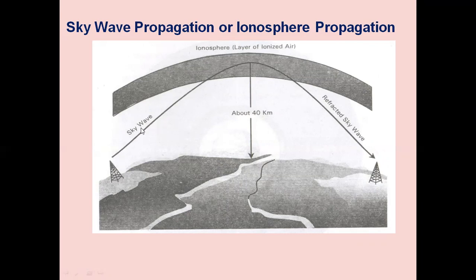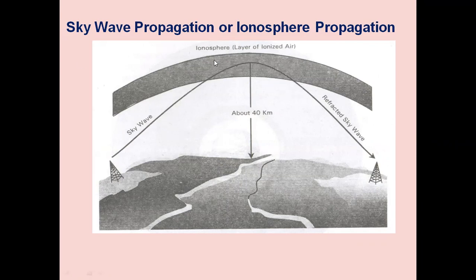Those signals will go up to the sky, meaning up to the ionosphere. There is a refraction from some layers. If it penetrates up to a layer, there will be reflection from that layer, depending on the frequency of operation, which ranges from 1.5 megahertz to 30 megahertz.